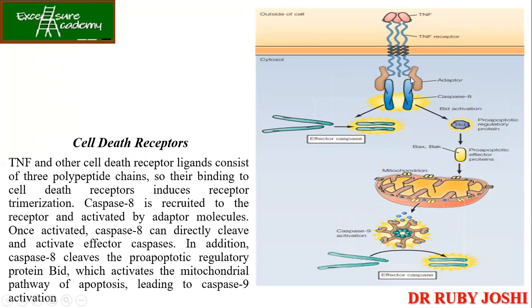What is happening? The adaptor proteins will be recruited, and it is going to activate your caspase 8, which will eventually activate your BID protein, which is a pro-apoptotic regulatory protein. And then again back and forth, finally the apoptosome, and then finally apoptosis is going to happen.